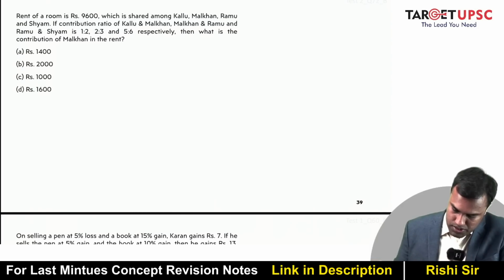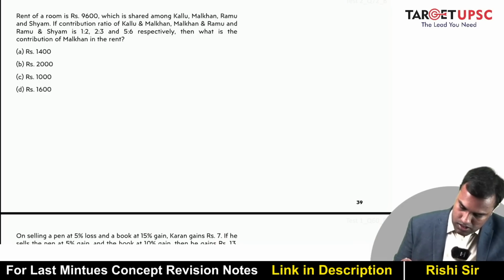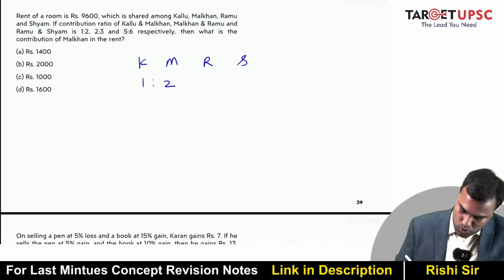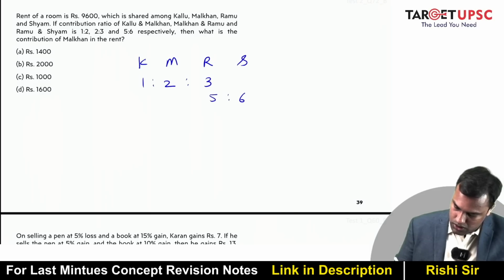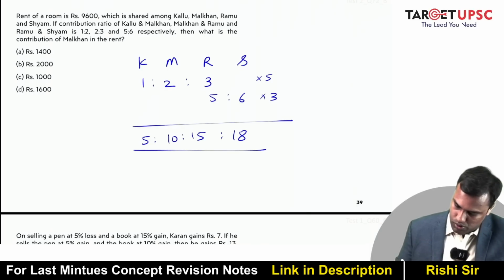Next, rent of a room is 9600 which is shared among K, M, R and S. If the contribution ratio of K and M is 1:2, M and R is 2:3, and R and S is 5:6, so I multiply this by 5, I multiply this by 3. So if I multiply this by 5, this is 5, 10, 15, this is 15 and this is 18. So this is the overall ratio.